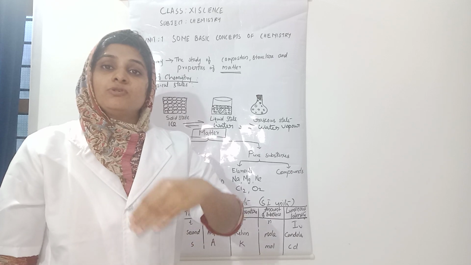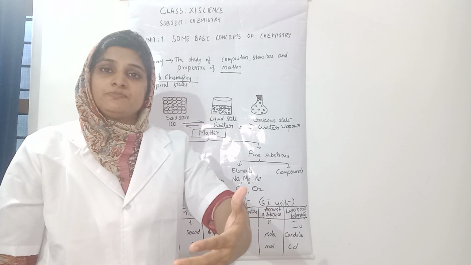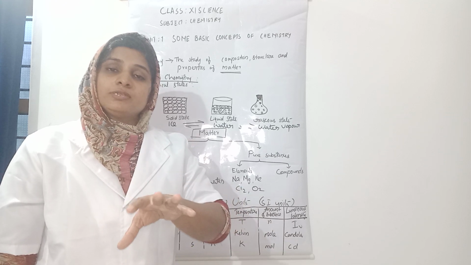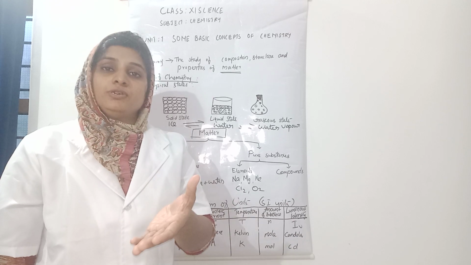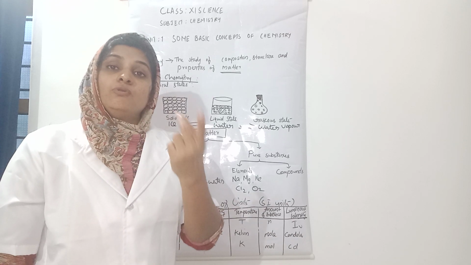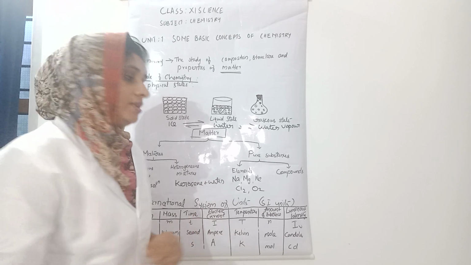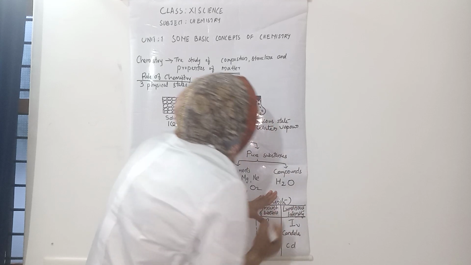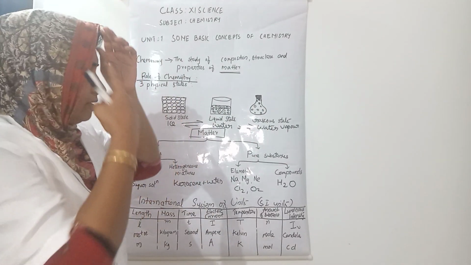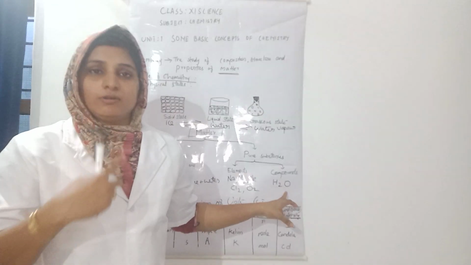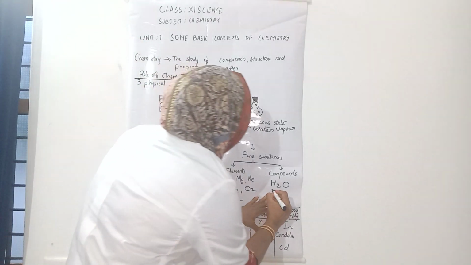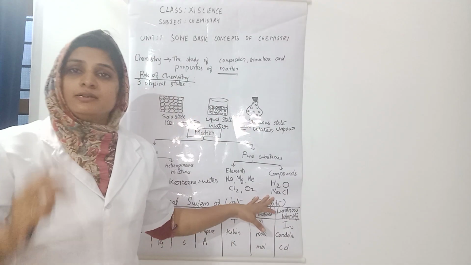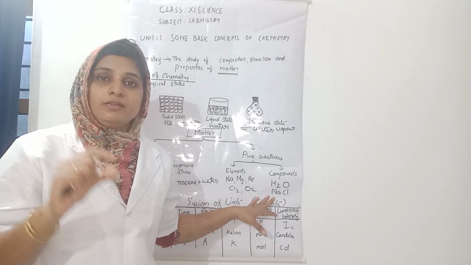It contains more than one type of element. Their constituent particles are molecules, but they are compound molecules, meaning they contain more than one element. For example, H2O. H2O contains two elements, hydrogen and oxygen. Then NaCl. NaCl contains sodium and chlorine.